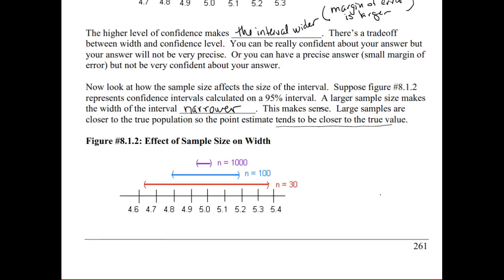We can see that here, with the sample of size 30, we're 95% confident some parameter is in this red interval. But had we instead looked at 100 data points, we could have shrunk it to this blue interval. Or had we talked to 1,000 people, we could have made this tinier, bluish-purplish interval. So as we increase the sample size, we're going to decrease that margin of error.